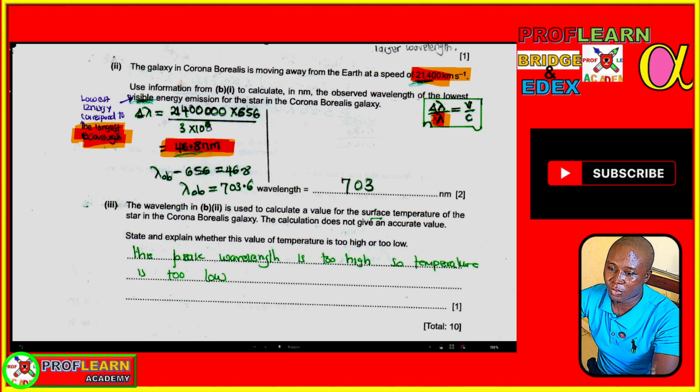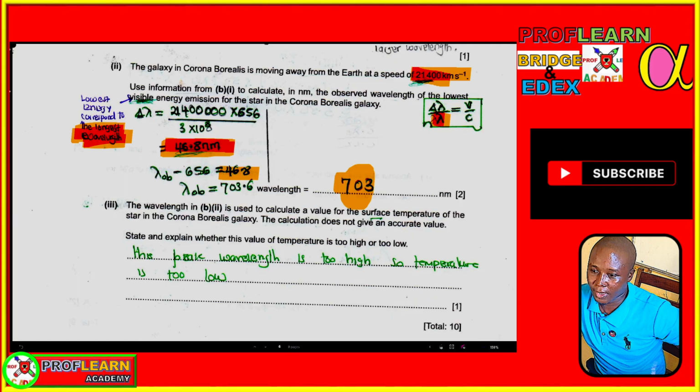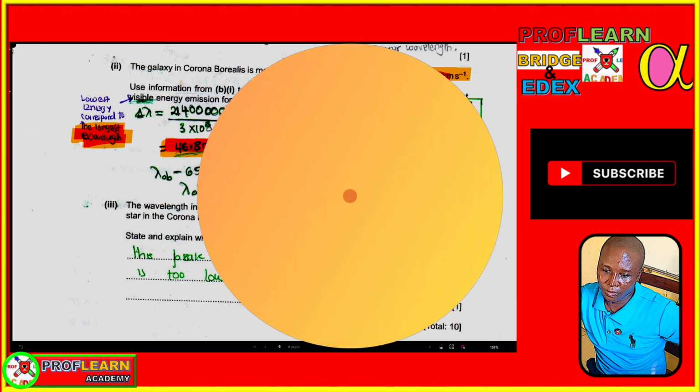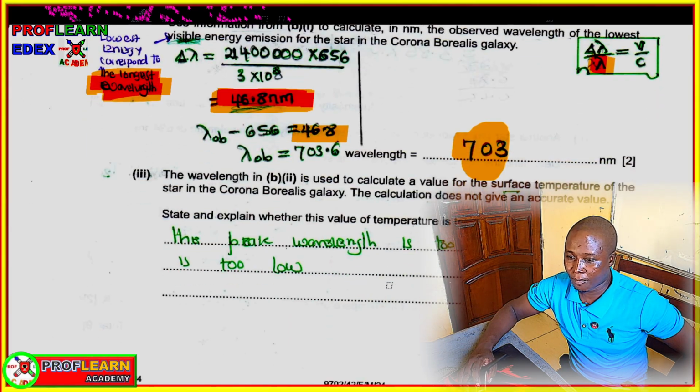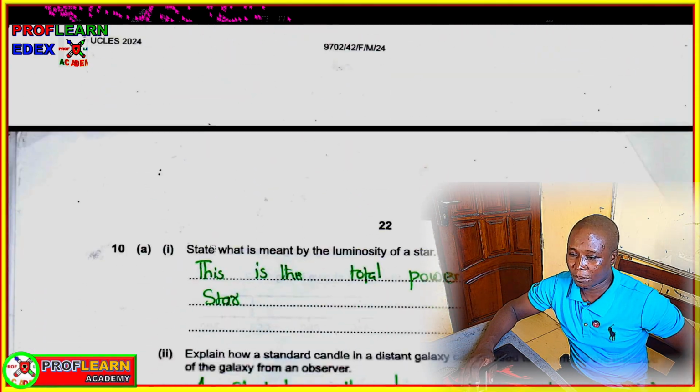So how do we get change in wavelength? It is the observed wavelength minus the actual wavelength of the light, which should be equal to the change in wavelength we had gotten here. If you work it out, you are going to get your answer being 703. So that becomes the answer for that particular point. And we are supposed to explain whether this value of temperature is too high or too low. Because the wavelength is actually high, then the temperature is going to be low. So increase in wavelength decreases temperature.